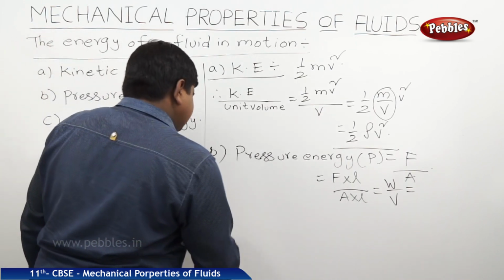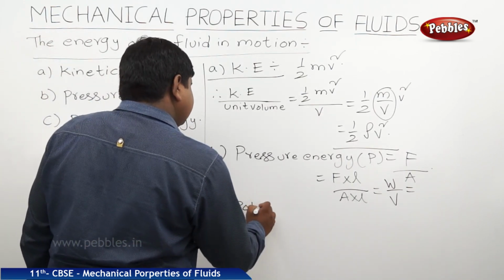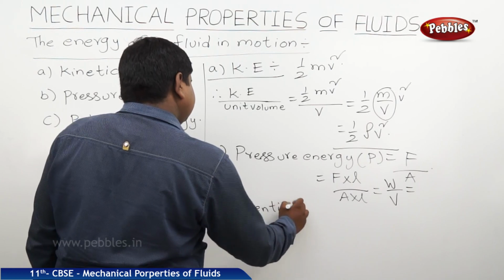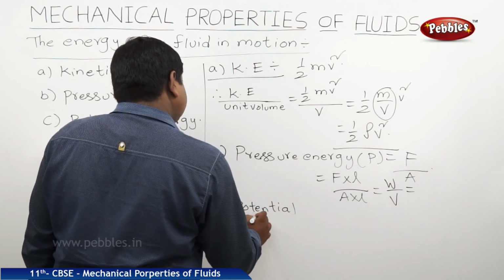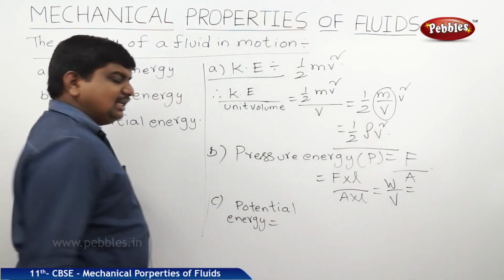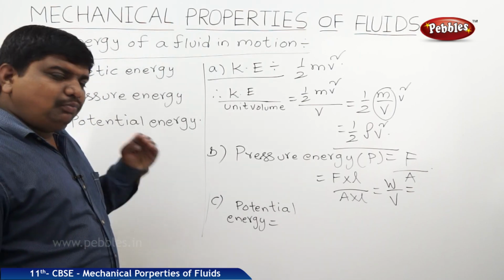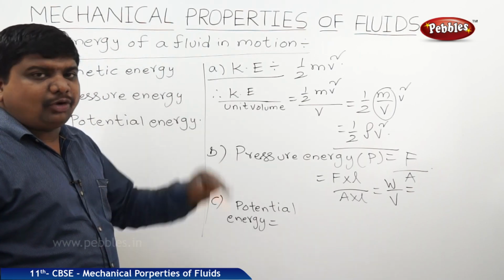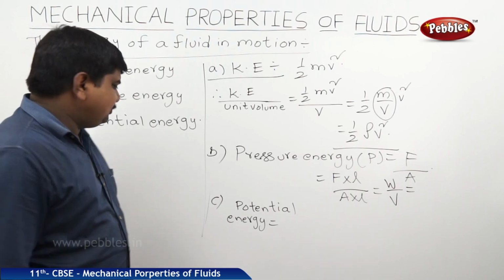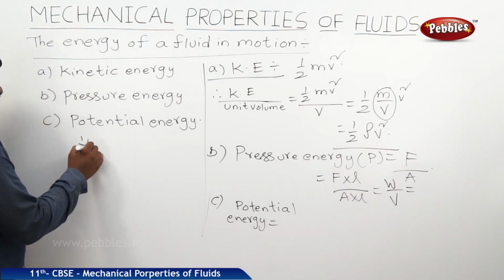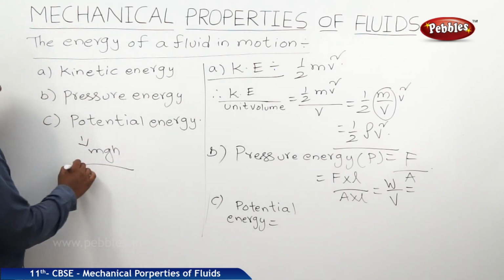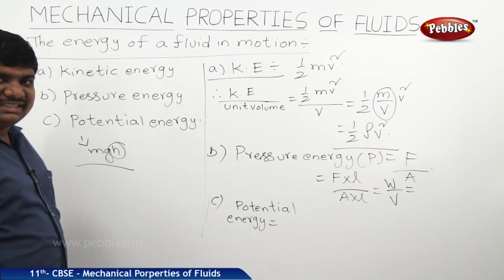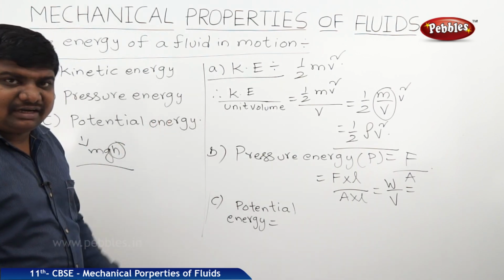The third one is potential energy. It is due to the position of the particle from a certain point. So, with respect to the general equation, potential energy is equal to mgh, where h is the position of the desired point from a certain reference.